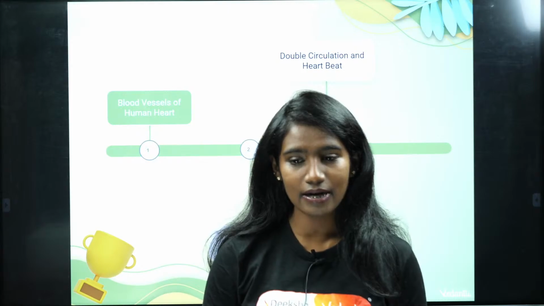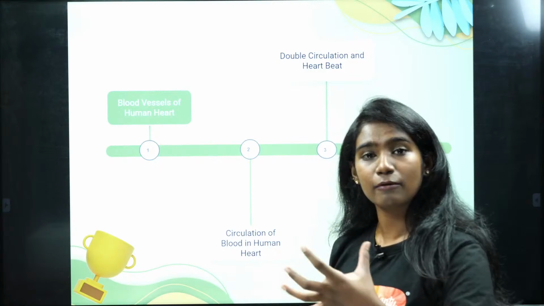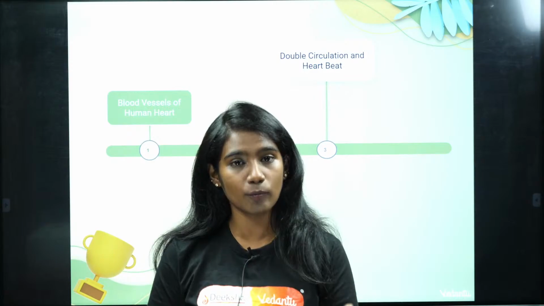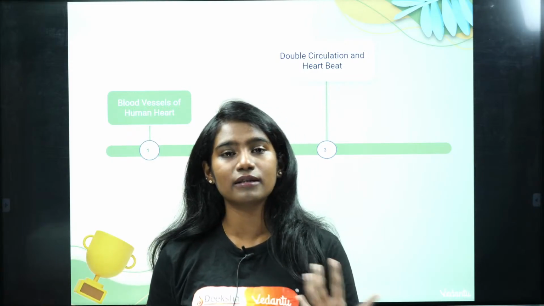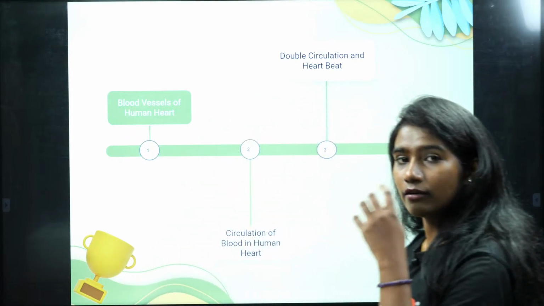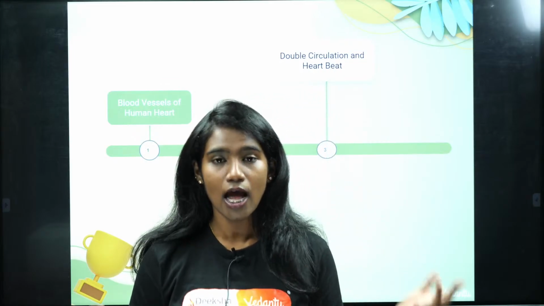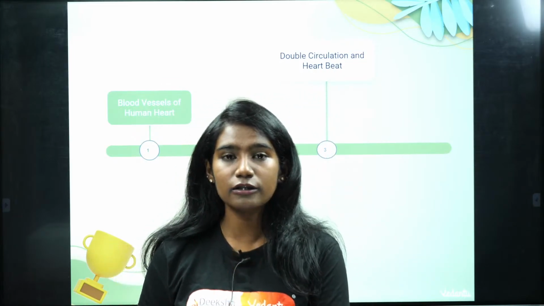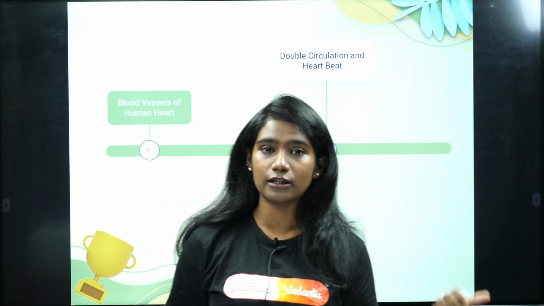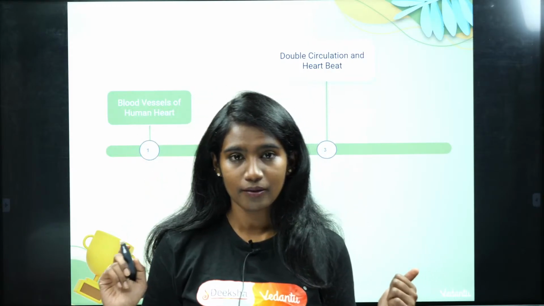Before that we covered the blood grouping system in human beings, ABO grouping and RH grouping, and the RH incompatibility concept, erythroblastosis fetalis. After that we studied the structure of the heart. If you have missed the previous session, you can watch it; I have attached the link in the description.